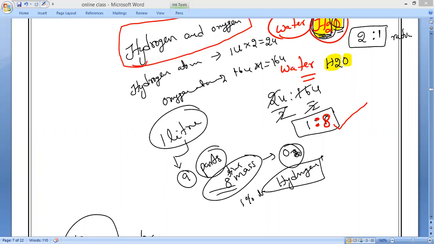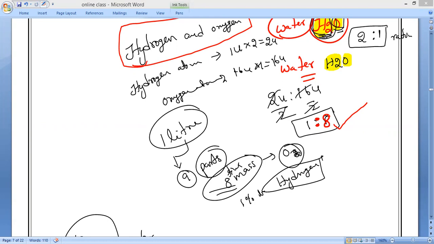Same constant proportion of 1:8 by mass.